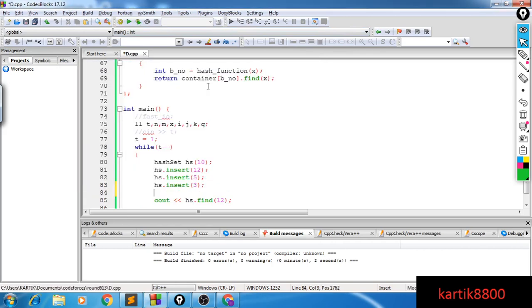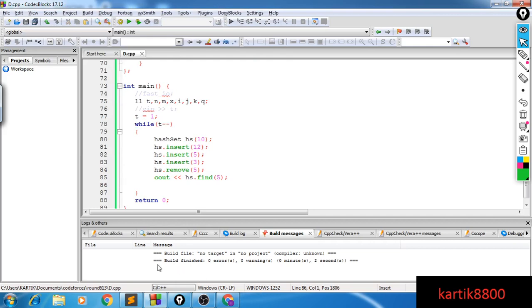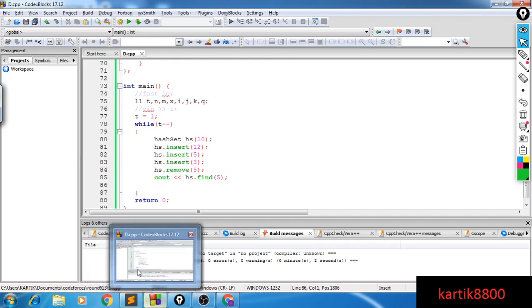Now let's remove 5 and try to find 5 again. So it says 5 is not there. This means remove is working all properly. So guys, this was the basic idea. Let's analyze this approach and see if we can further optimize it.